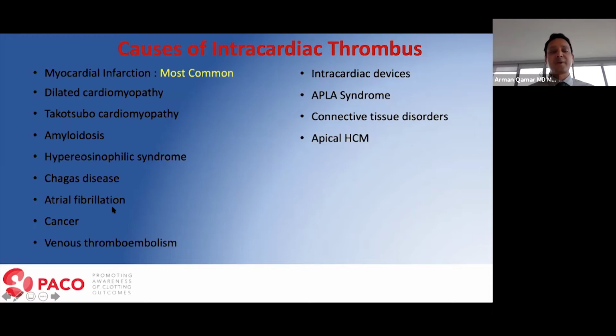Atrial fibrillation, very common in our aging population, usually contributes to formation of thrombus in the left atrial appendage. Cancer can cause thrombus formation in any of the heart chambers. Patients with venous thromboembolism would usually have intracardiac thrombus on the right side of the heart. Patients who have a pacemaker or defibrillator are prone to thrombus formation too. Patients with antiphospholipid antibody syndrome, those with connective tissue disorders, particularly Behçet's disease, and patients with apical hypertrophic cardiomyopathy, also called Yamaguchi's disease, are all prone to formation of intracardiac thrombus.